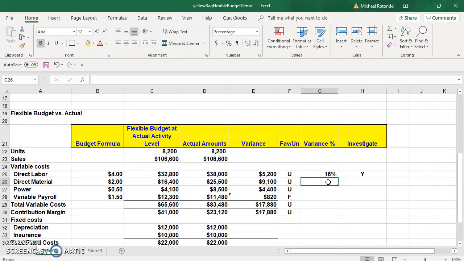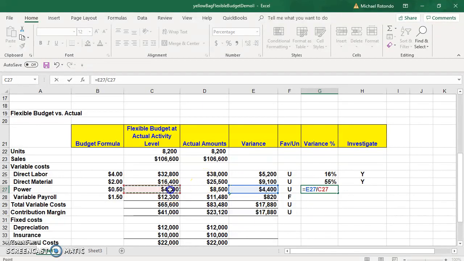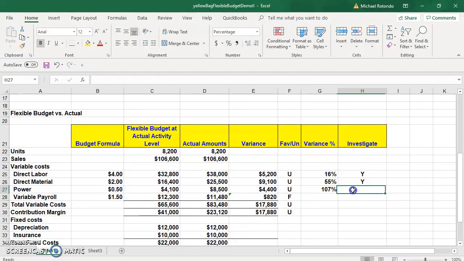And then we have the direct material, so we're going to take the 9100 and divide it by the 16.4, and we get a whopping 55%. So we're definitely going to investigate that. And again, the numbers are small, so we can end up with very large percentages because of that. So if the numbers were larger, management may look for a dollar amount. So for our power, it's 107%, so clearly we'd want to investigate that.